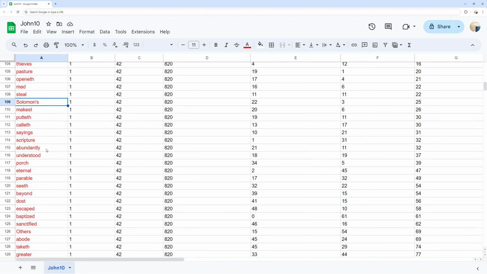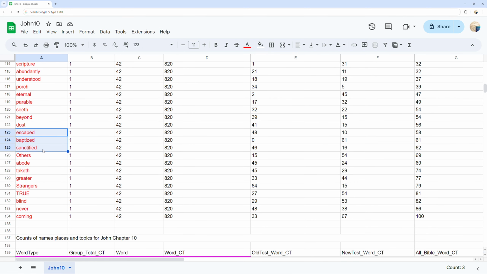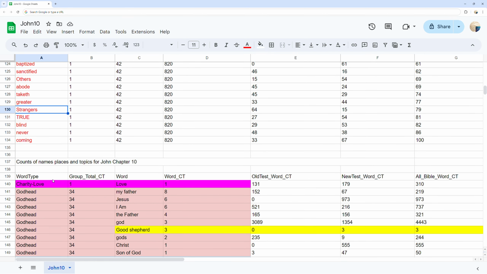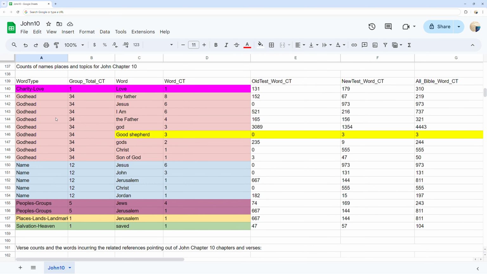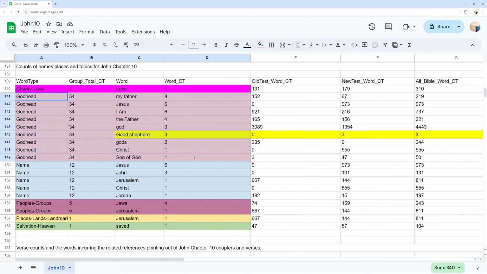Counts of names, places, and topics. You can see different topics, names, and places, as well as their word counts in John chapter 10. You can see 1 place listed at the bottom in orange as places, lands, and landmarks.